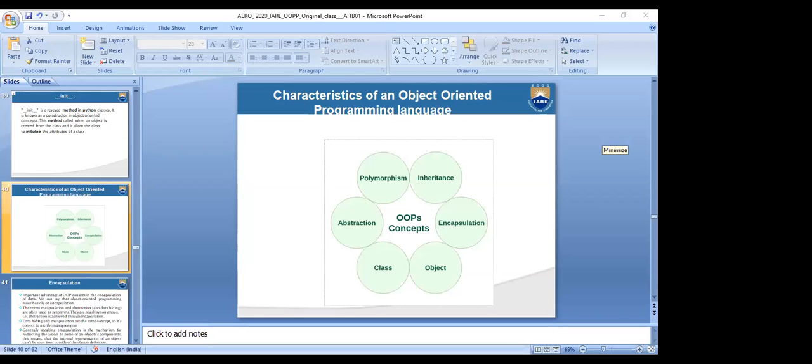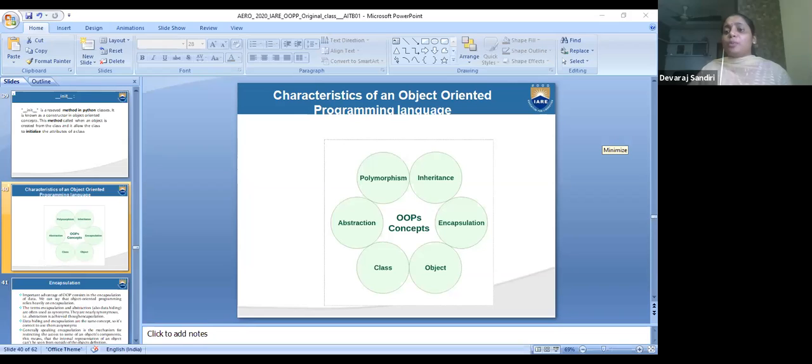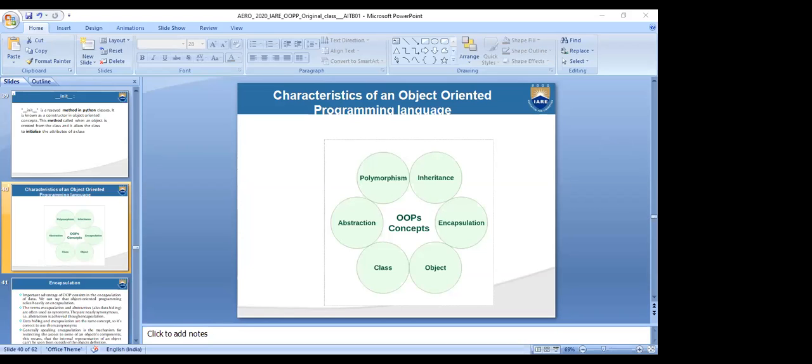Okay, tomorrow, day after tomorrow, A section students, programs 21 to 30, they have to execute. Ma'am, we only executed up to the 6th or 7th program.